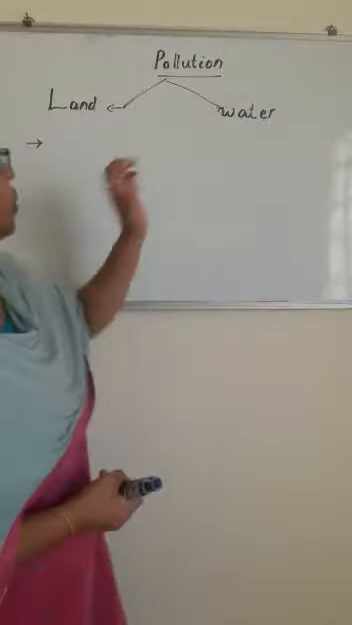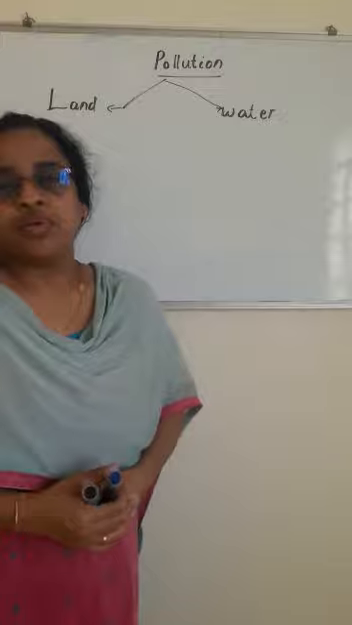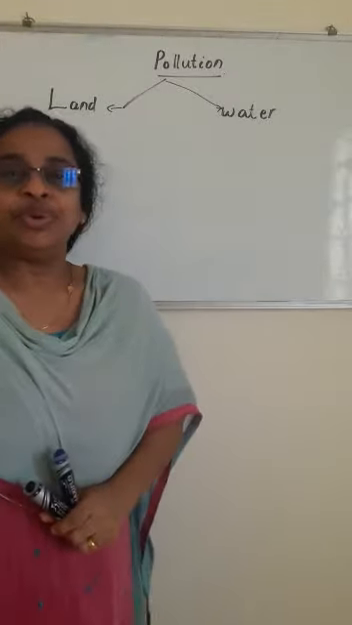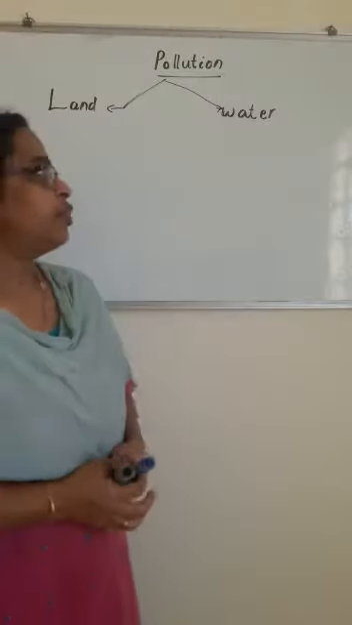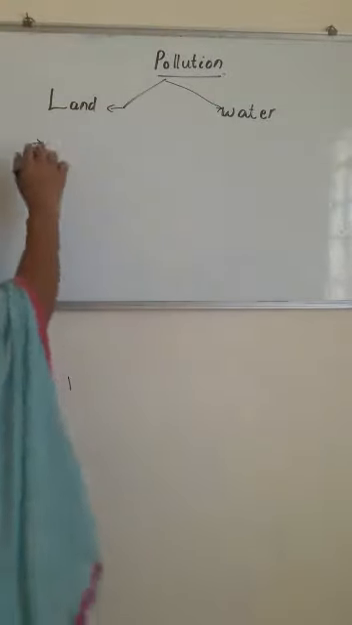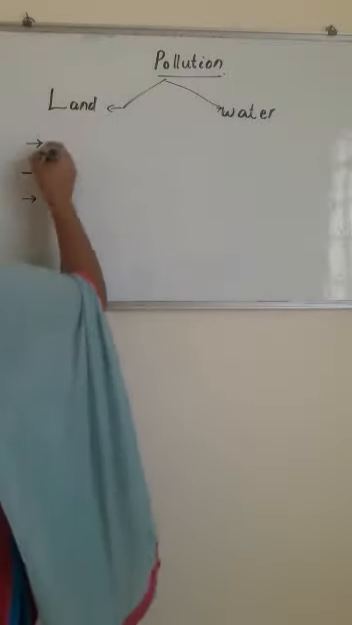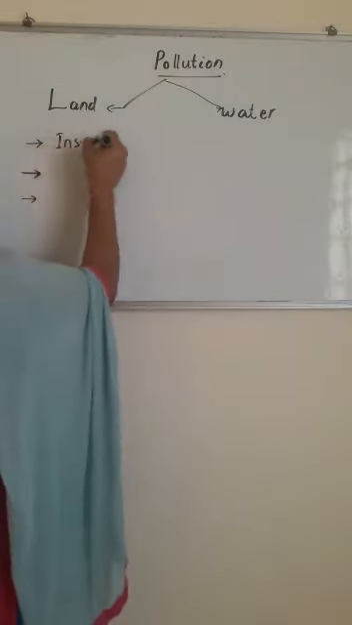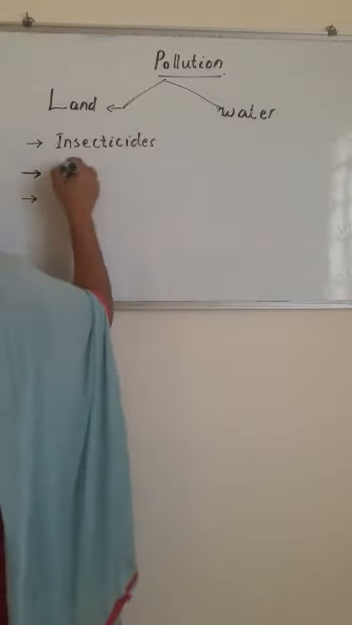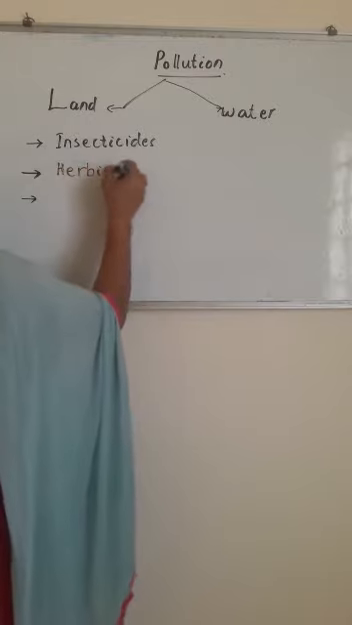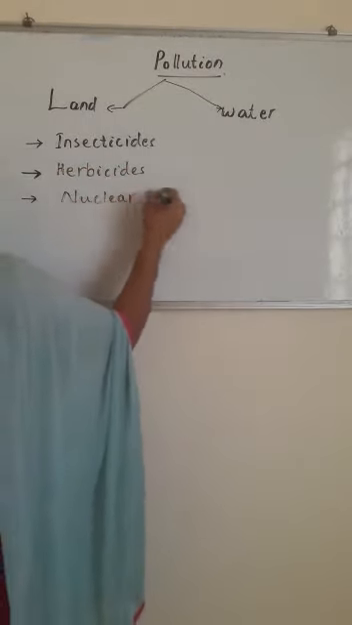Okay. So what can be the pollutants of land? The things that are polluting the land, we call pollutants. What can be the pollutants? Mostly the things are the same, we can say: insecticides, herbicides and nuclear fallout.